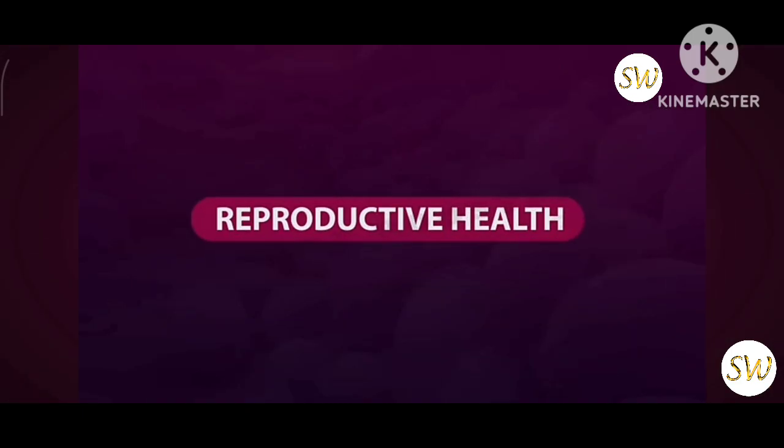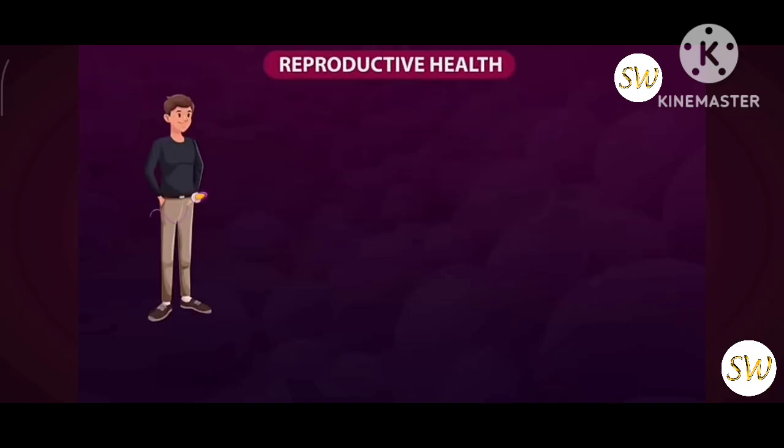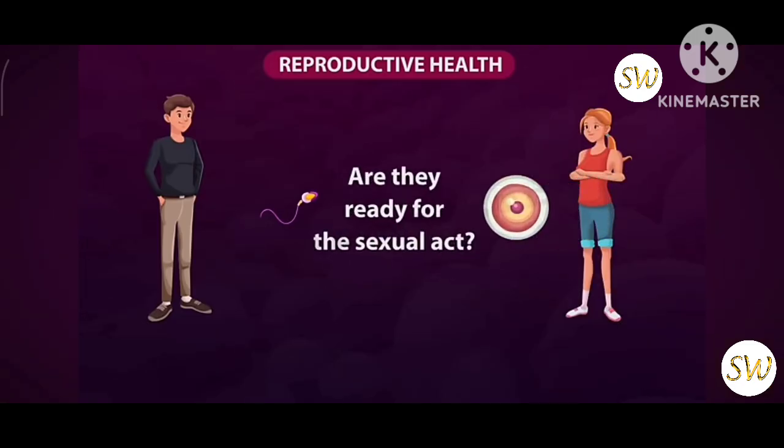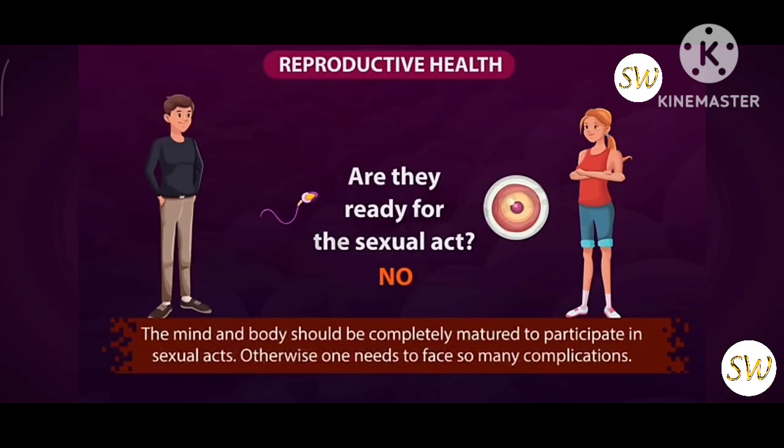Reproductive health. A boy has the capability of producing sperm cells, and the production of ovum has started in a girl. Does it mean that they both are ready for a sexual act to produce babies? No. The mind and body should be completely matured to participate in sexual acts. Otherwise, one needs to face so many complications.